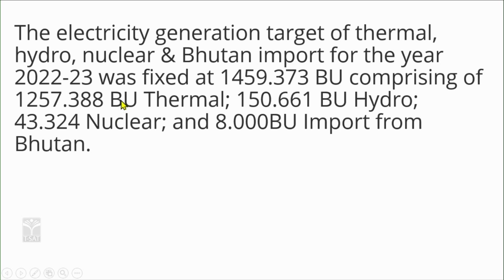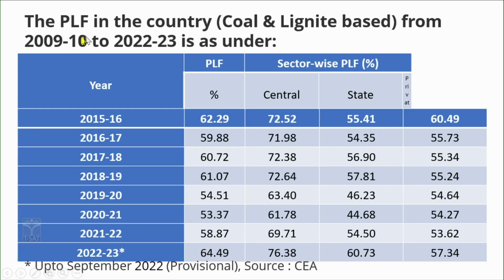We have a neighboring buffer country known as Bhutan, which has a surplus amount of hydel power, because of which we buy power from Bhutan. Then the plant load factor for central, state and private sectors, comparing between central and state.